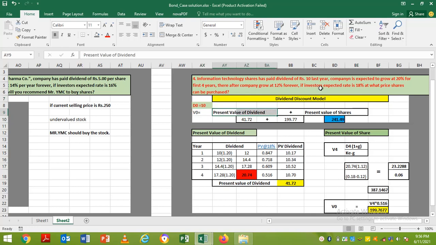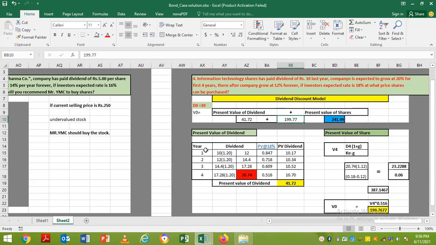We need to first find out what the present values are, because this is last year's dividend. For the next 4 years, the company will grow at 20%. So we need to find out the future dividends, and then we find out the present value of all these future dividends. Whatever present value we have, we will write it here, and we also need to find out the present value of share. So first we need to find out the value of share after 4 years, and again convert it into present value. That value we will write here.